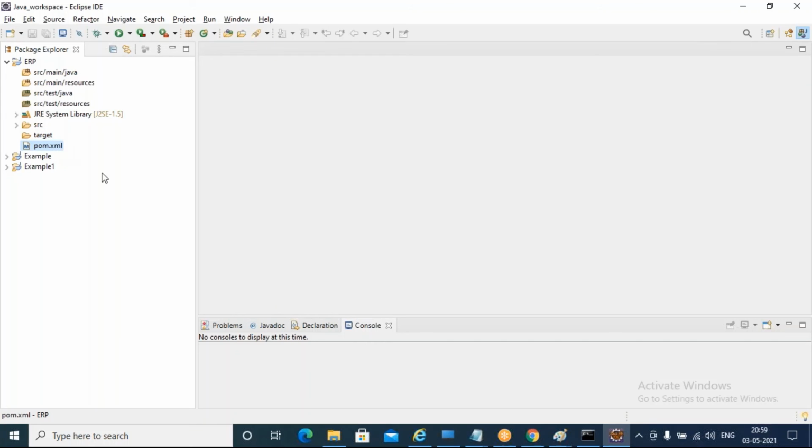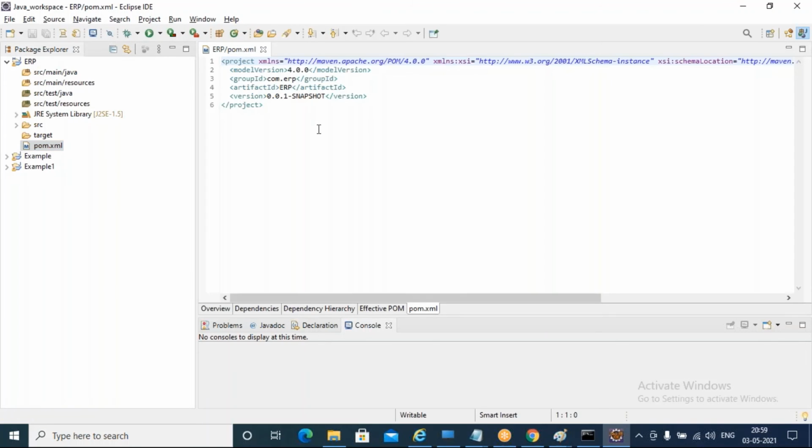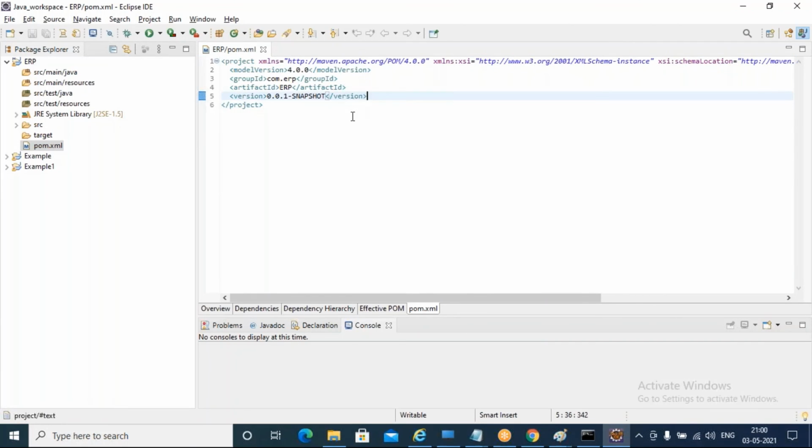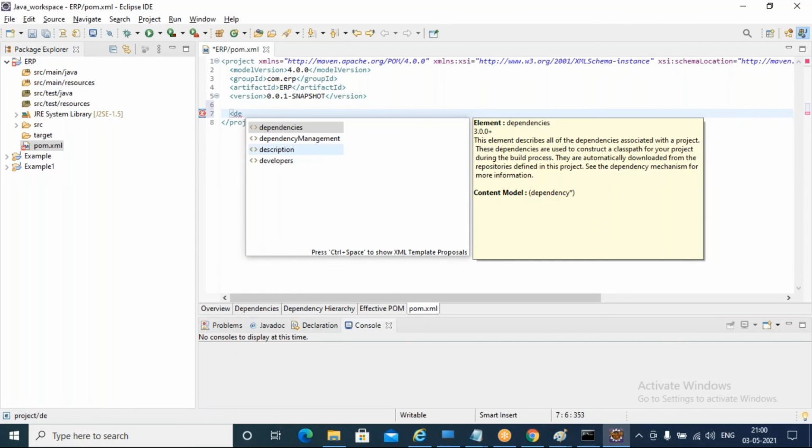Okay. We have pom.xml, the project object model, there. Double click on the project object model. I had explained three things it will have. Now it has metadata about the project, but we don't have any plugins or dependencies. We can add dependencies here like this.